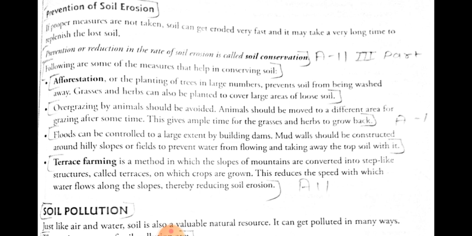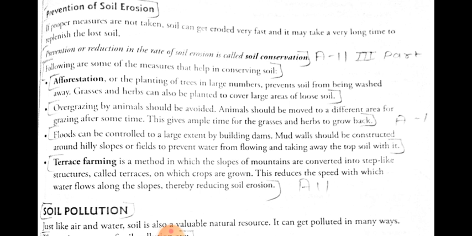Next, floods can be controlled by constructing large dams. Mud walls should be constructed around hilly or sloping areas, to prevent water from flowing and taking away the topsoil with it.